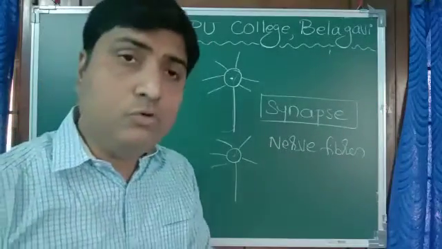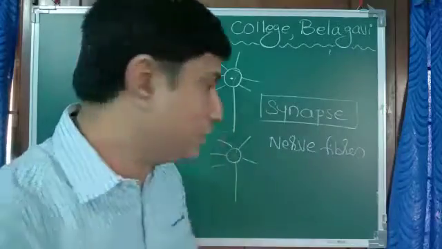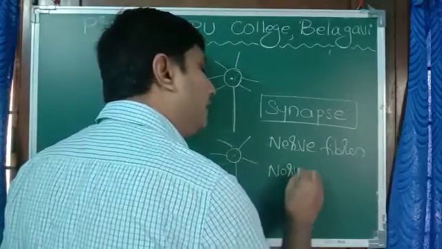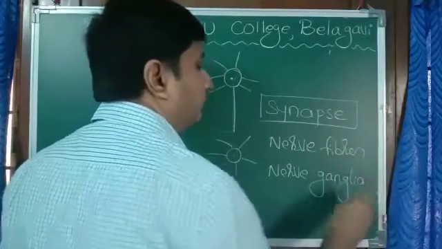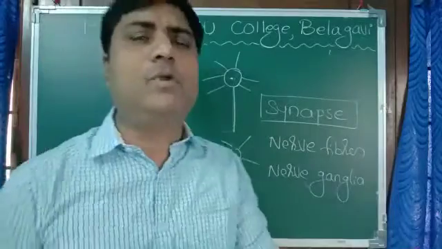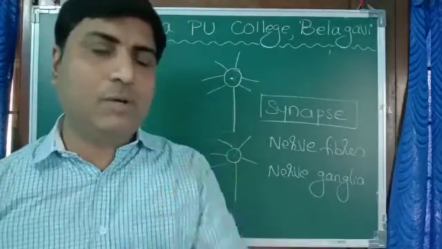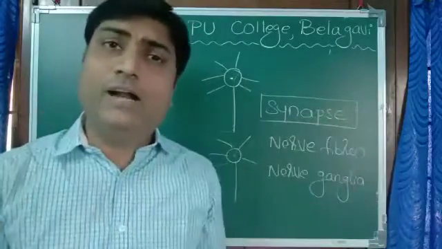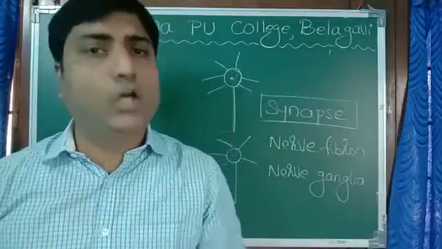Sometimes these neurons form knot-like structures, and we call them nerve ganglia. If you take the example of some lower invertebrates, in Hydra there is a loose network of nerves, or in earthworm, there we don't find a well-defined brain. Nerve ganglia itself perform the function of the brain.